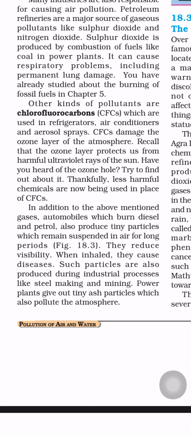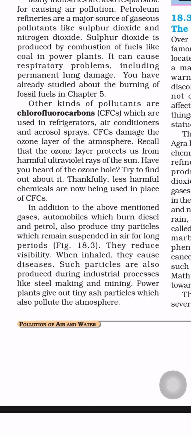Okay. In addition to the above mentioned gases, automobiles which burn diesel and petrol also produce tiny particles which remain suspended in the air for long periods. These vehicles produce a lot of pollutants, tiny particles that remain suspended in the air and form a fog. Okay, they reduce the visibility of the environment.